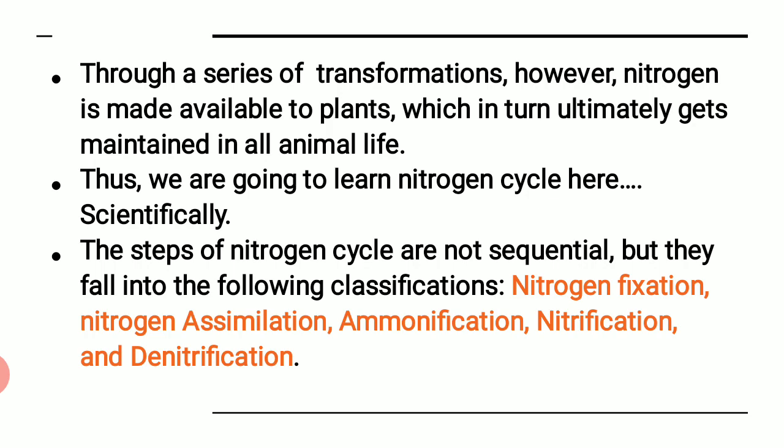Mind you, it's not 1, 2, 3, 4, 5, 6 that we are going to study in the form of stages. Though the word steps has been used there, they are all different types of processes. These processes change the form of nitrogen from one form to another. As we learn, we'll get to know more about this, right? So we are going to learn in all 5 types of processes: nitrogen fixation, nitrogen assimilation, ammonification, nitrification, and denitrification.